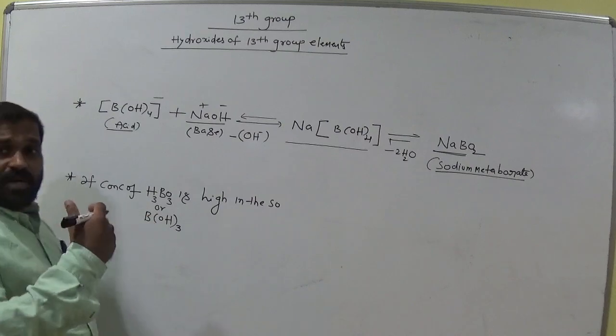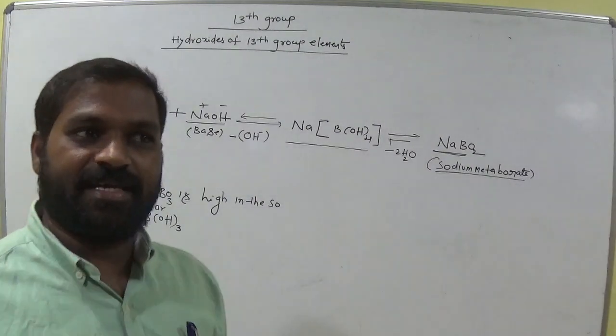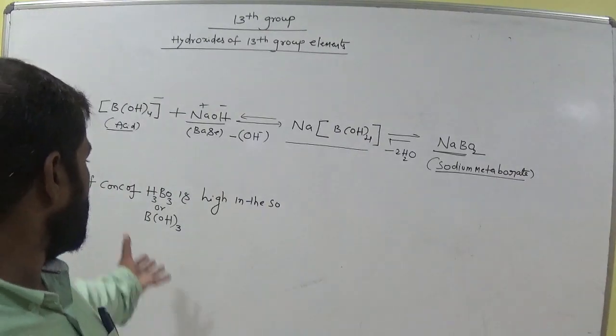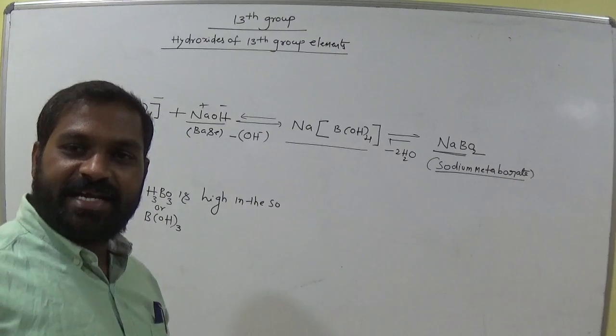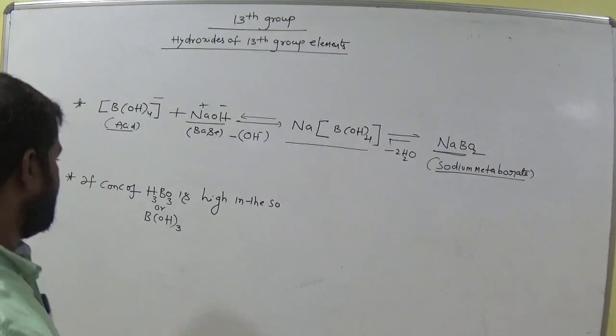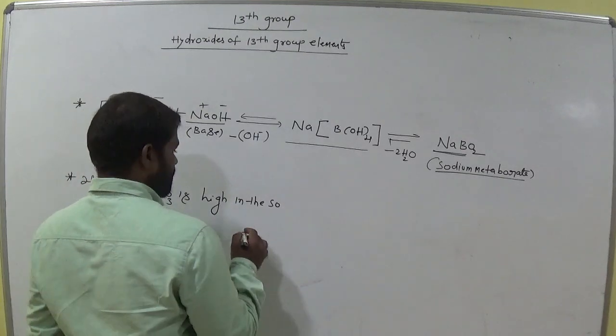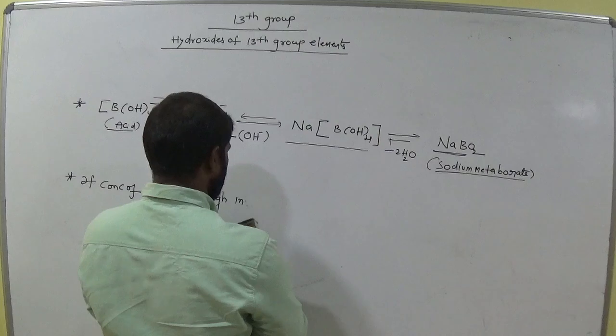If the H3BO3 concentration is very high, that means more quantity of boron trihydroxide or boric acid is added into the water, then what happens in this case?